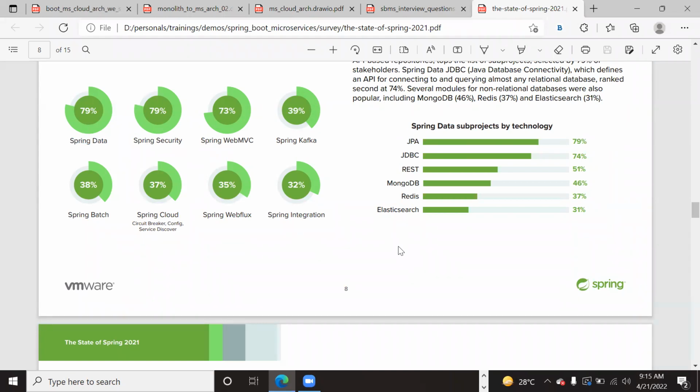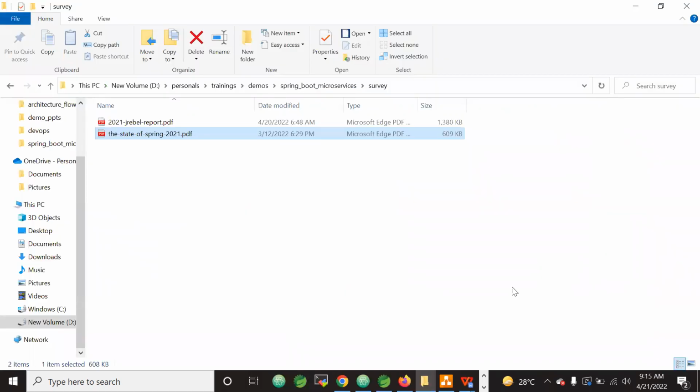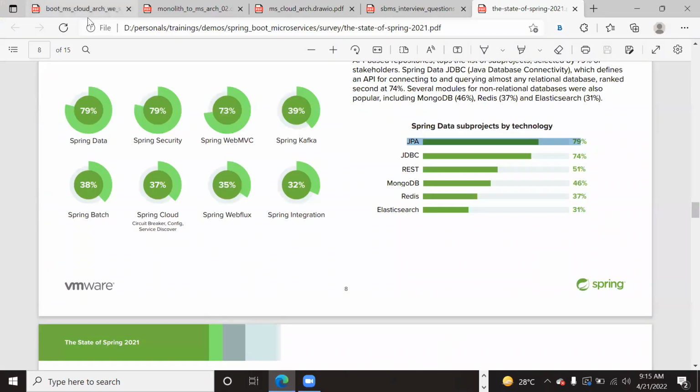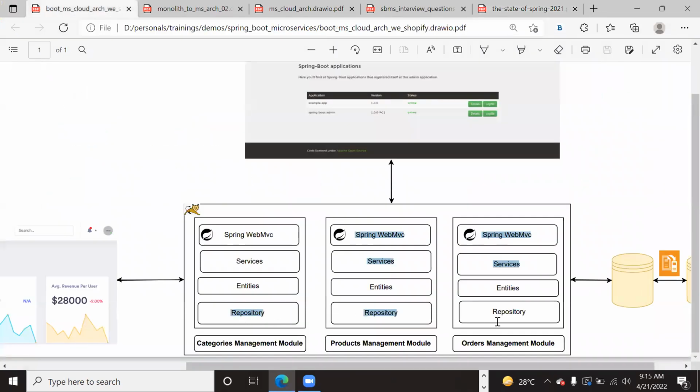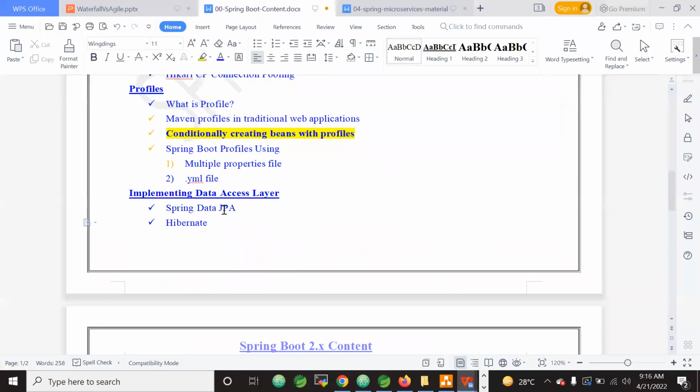Almost all the developers, almost all the applications developed on Spring Boot, not only Spring Boot, Spring basically, when an application is implemented using Spring, the repository layer is implemented by this JPA. 79% of the people use JPA here. Of course, JPA will internally use Hibernate as its vendor. That is the reason you need to understand Spring Data JPA and Hibernate.